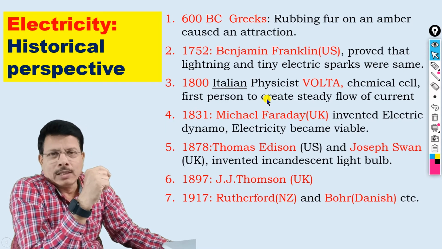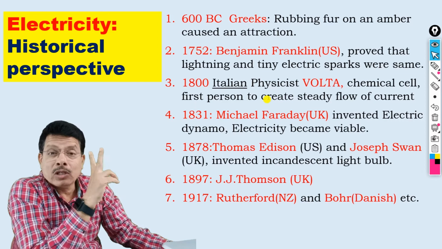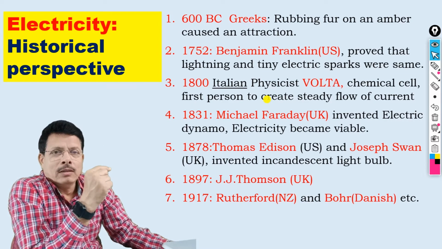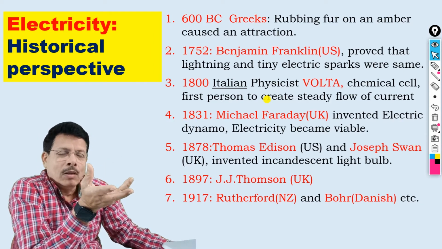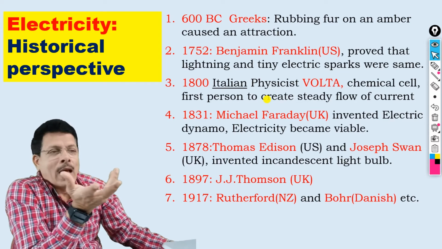Actually this is very interesting. We have been using electricity prior to the discovery of the electron. Then we didn't know that there exists the electron, the atomic particle, and interestingly that electron is the same in all the atoms.